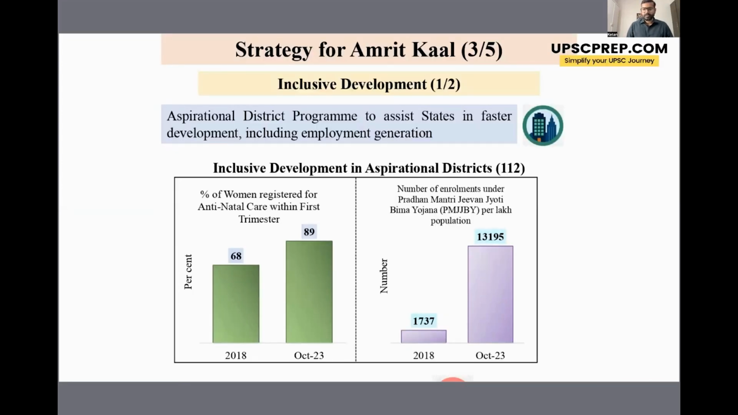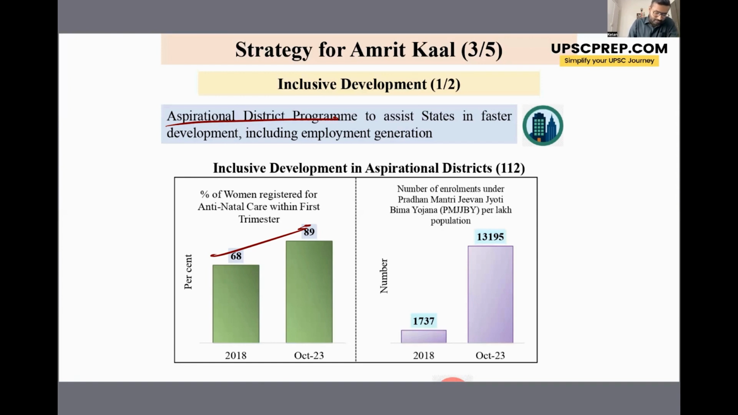Now, next, how does the government plan to ensure inclusive development? For this, the government has taken up the initiative of the Aspirational District Program, which is a program to assist states for faster development, and it also includes a lot of provisions for employment generation. Right. So if you look at the numbers in this graph, the percentage of women registered for antenatal care within the first trimester has increased. So many women are now going to these institutional hospitals during pregnancy. Now this leads to a lot of increase in health indicators of that region.